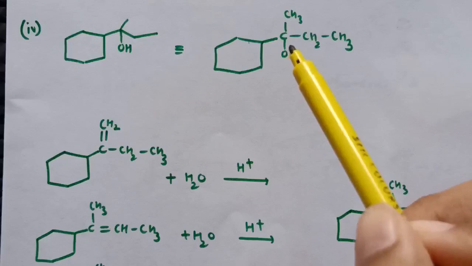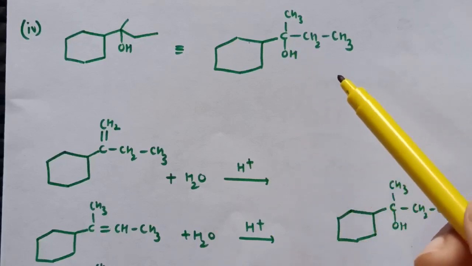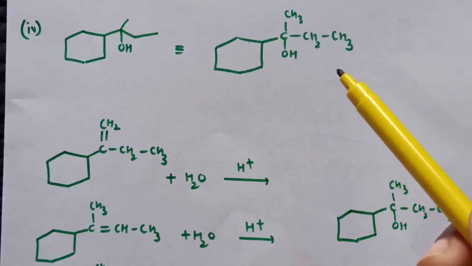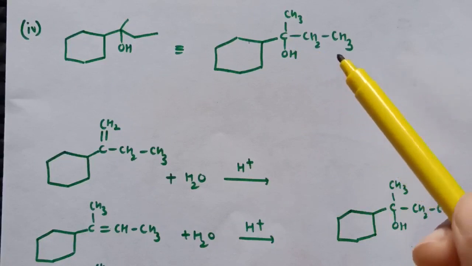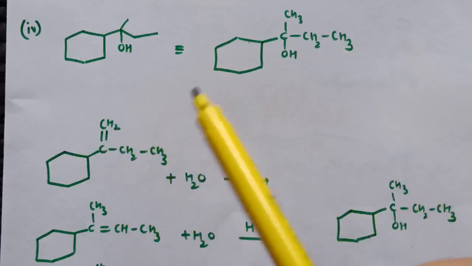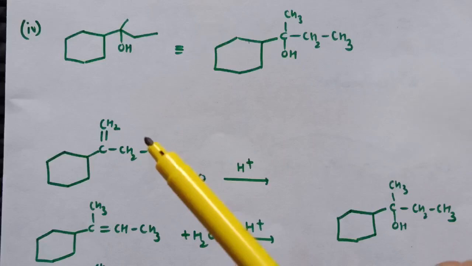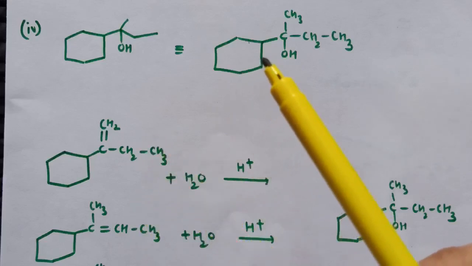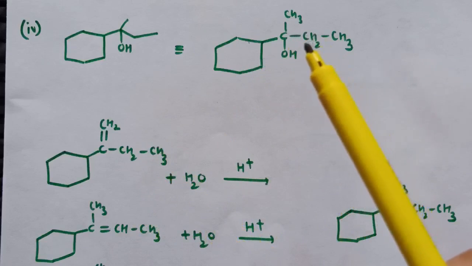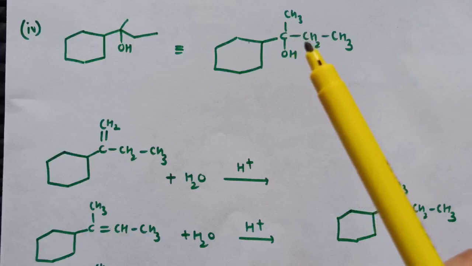Now again add water, that is acid catalyzed hydration of alkenes results in the formation of alcohols. So here in this case these two alkenes are formed, that is these two alkenes are possible for the formation of this alcohol. So first step is dehydrate the alcohol and form all possible alkenes.